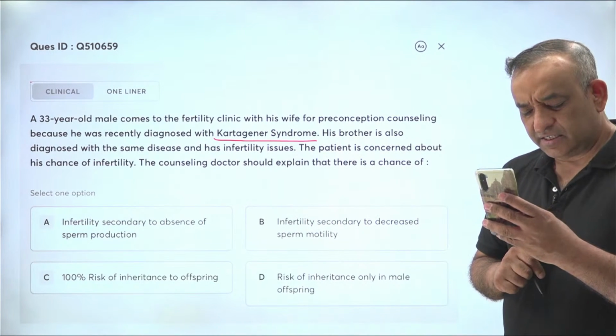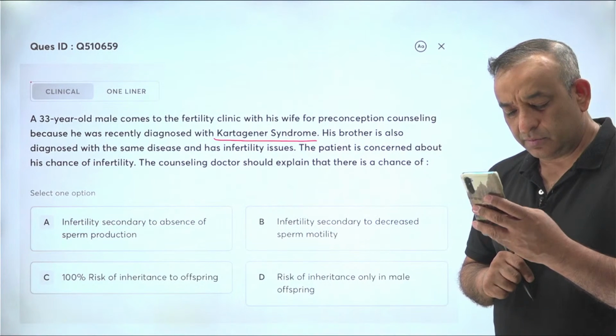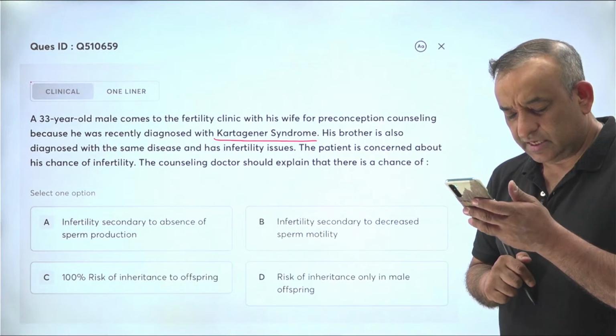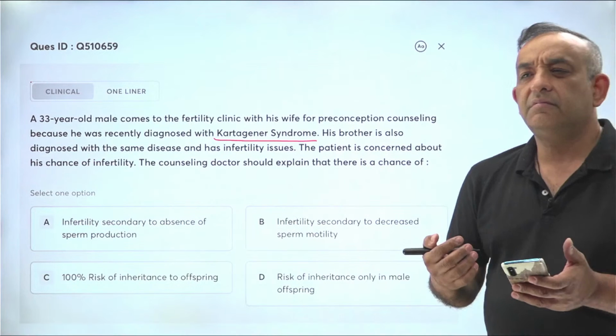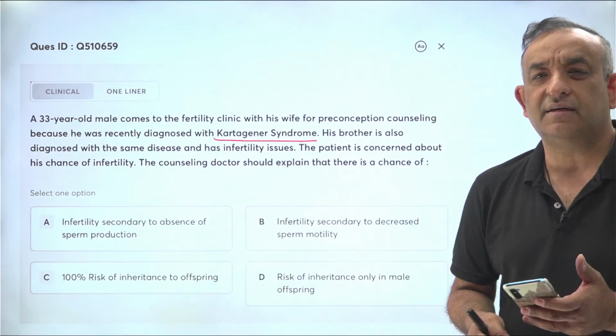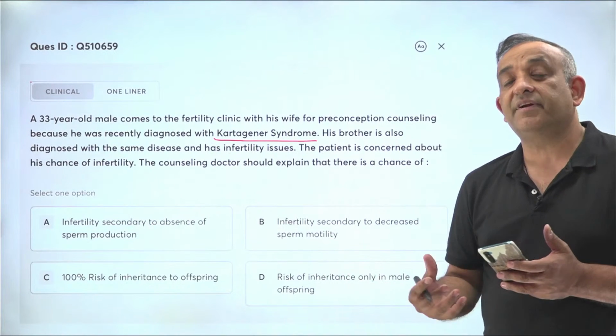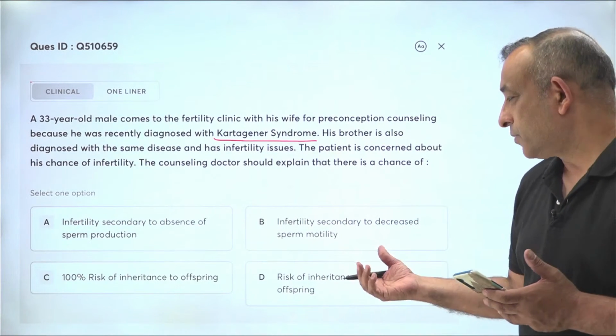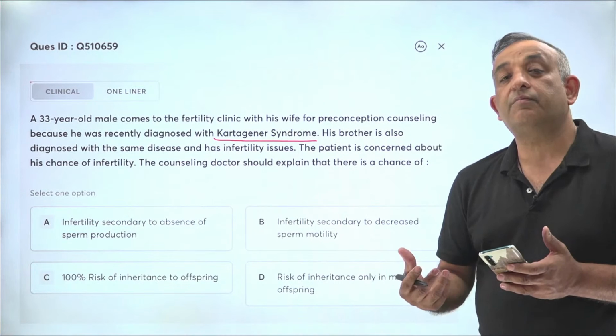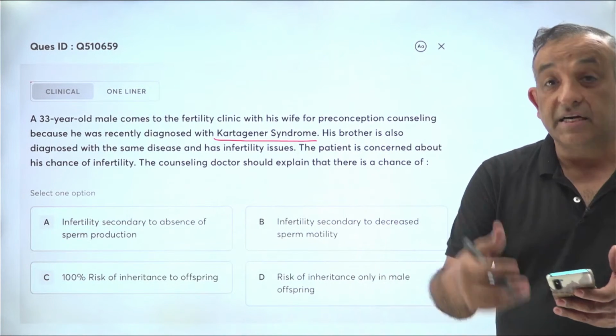So, most of you would know that Kartagener syndrome is because of primary ciliary dyskinesia. Because of this ciliary dyskinesia, you may have a patient having not just the problem of sperm motility, you will also have problems of bronchiectasis, situs inversus.